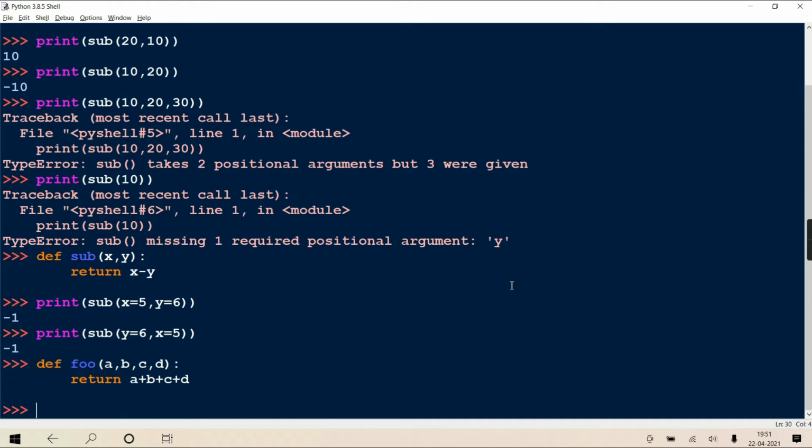Right? So now you can pass some positional and some keyword. But only the thing is, once you start with keyword, then all are supposed to be keyword only. Sorry, bad English this way. Okay, once you start with keyword, all are supposed to be keyword.